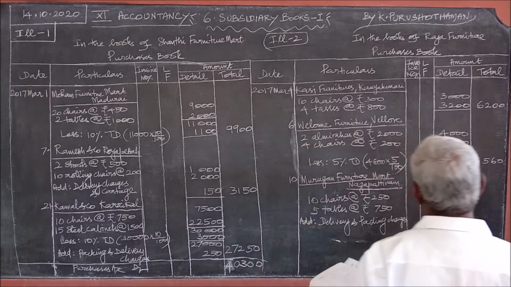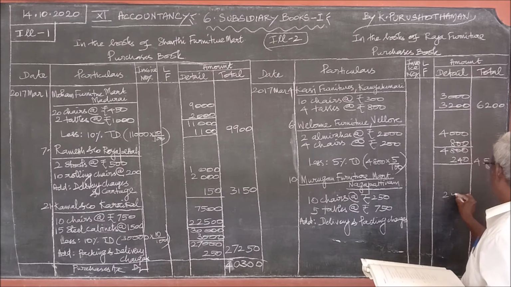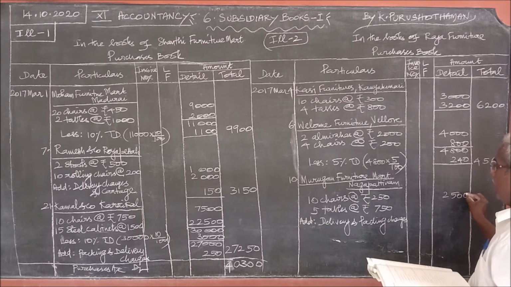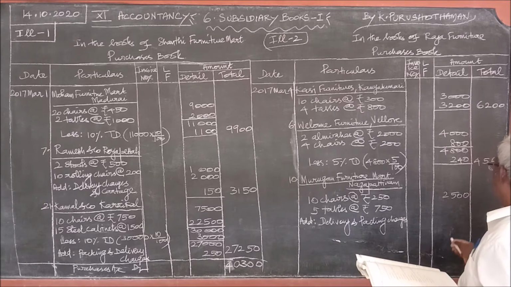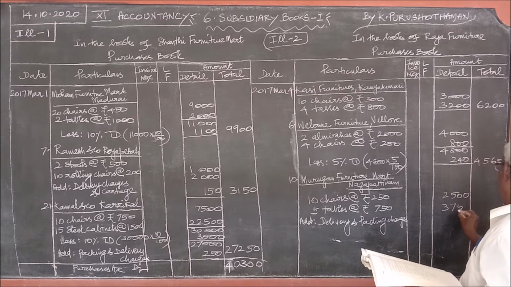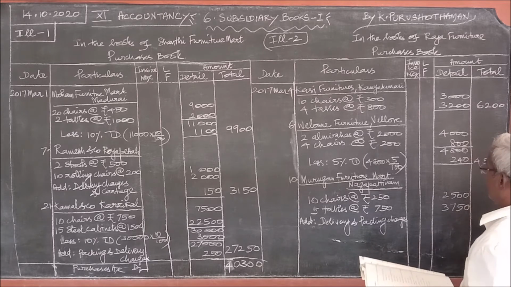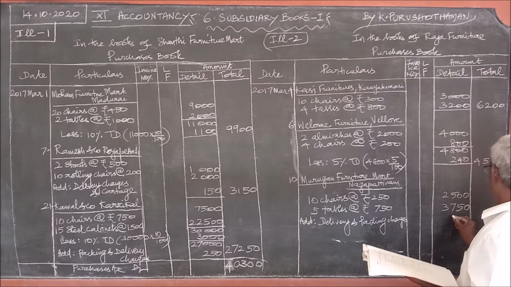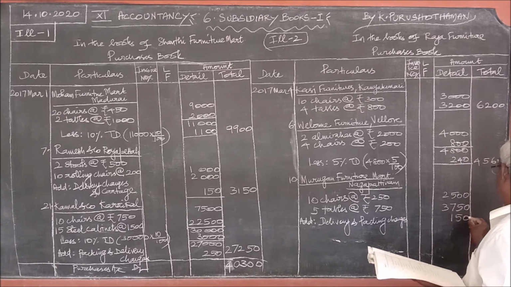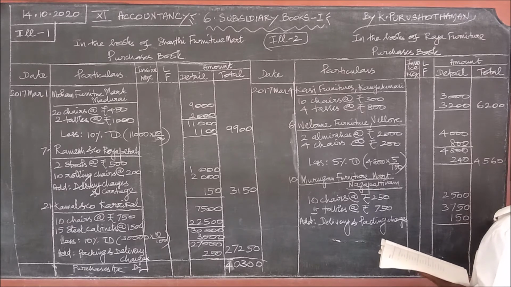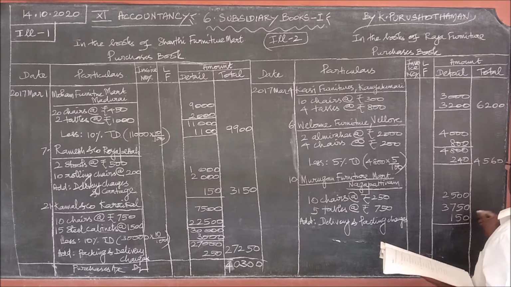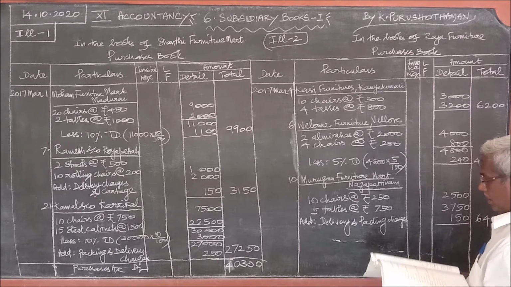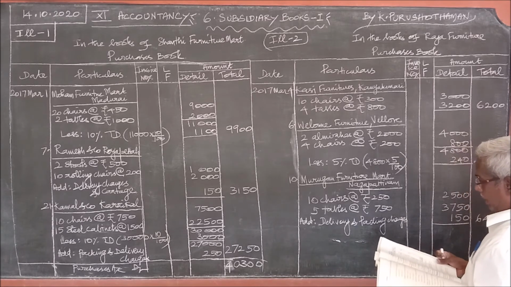So 10 into 250, 2,500. 5 into 750, 3,750. Then packing charges given here 150, and right 0 0. 6,400. That's 6,400.